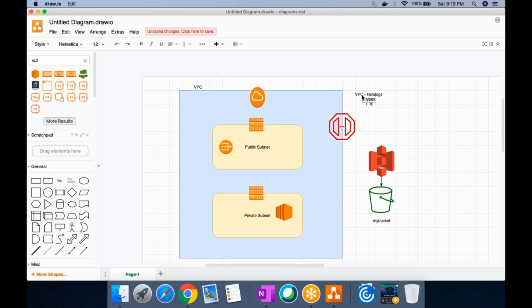One is VPC level. The second one is subnet level. The third one is ENI level. ENI stands for Elastic Network Interface.